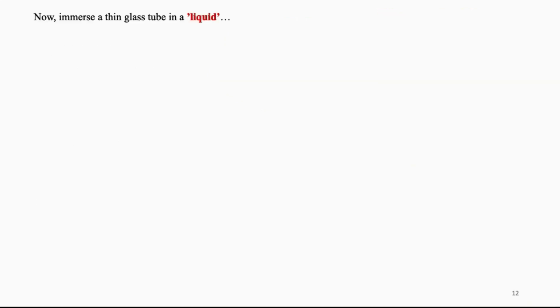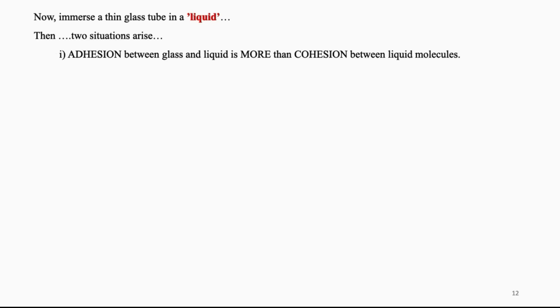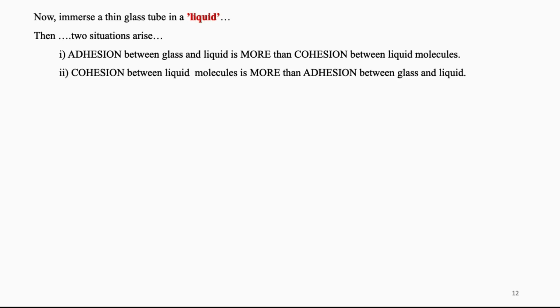Immerse a thin glass tube in a liquid. Depending upon the type of liquid, of course, glass is same, two situations may arise. That is, adhesion between glass and liquid is more than cohesion between liquid-liquid molecules. And the second one being cohesion between liquid molecules is more than adhesion between glass and liquid molecules.